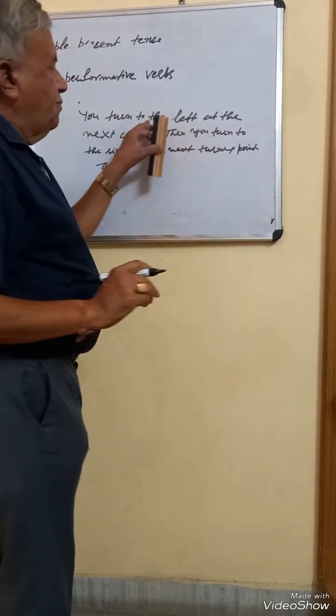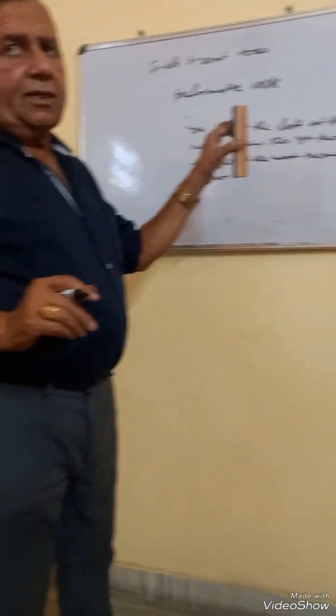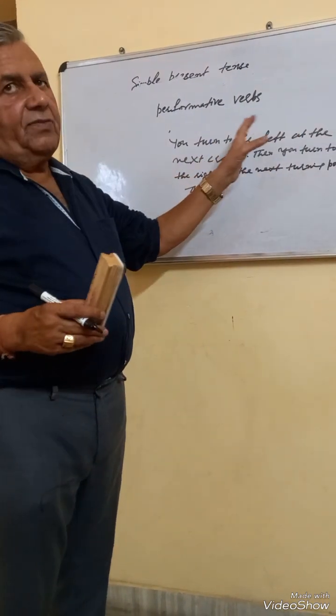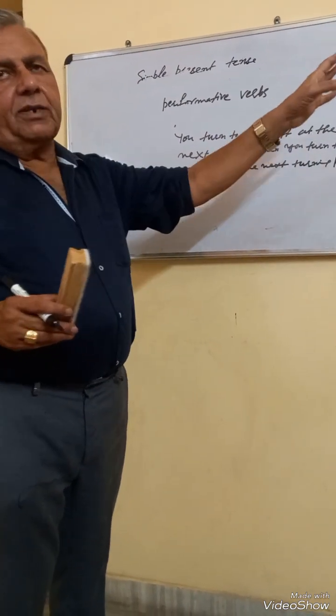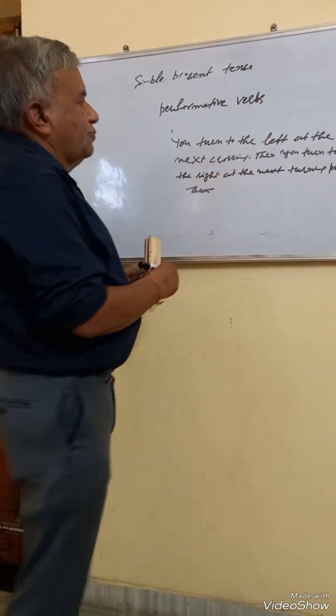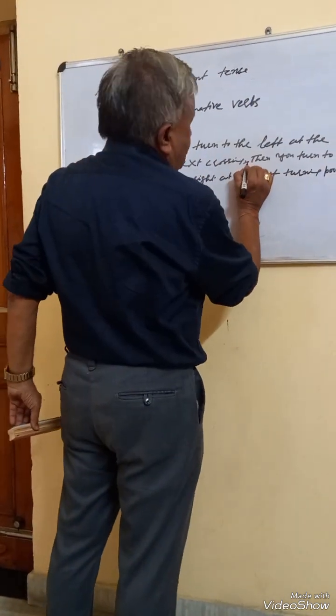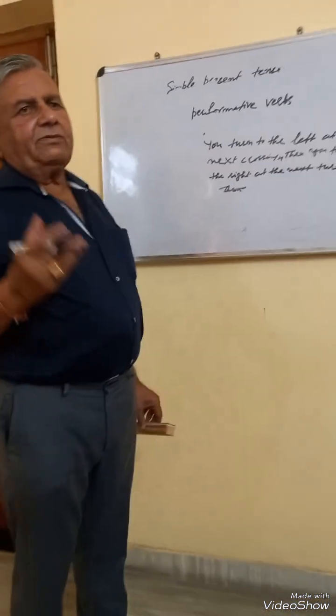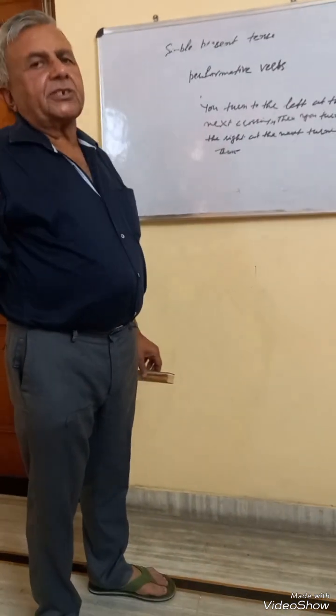So this is how we give instruction, direction to someone. You turn to the left, we are directing how you are to reach your destination. At the next crossing, you are to turn to the right, then you are to turn to the left. So we use present indefinite to give commentary, to give instruction also.